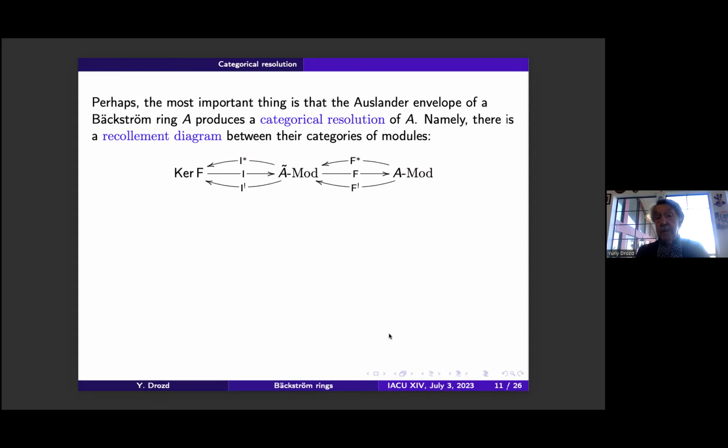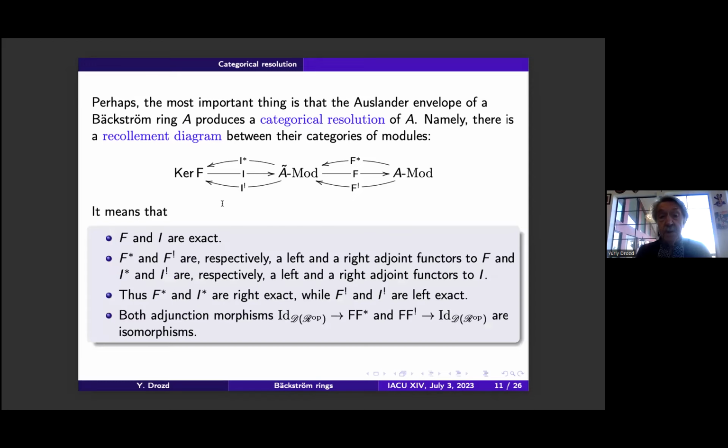The most important thing about the Auslander envelope is that it produces a categorical resolution of A. Namely, there is a recollement diagram between their categories of modules. This is a diagram of this sort with the following properties. The functors F and I are exact.